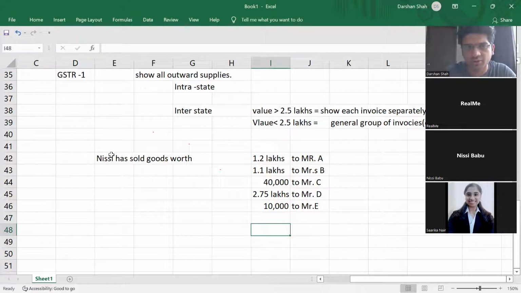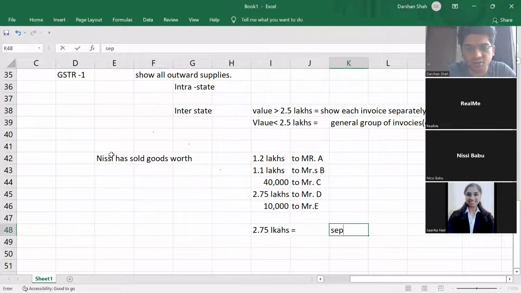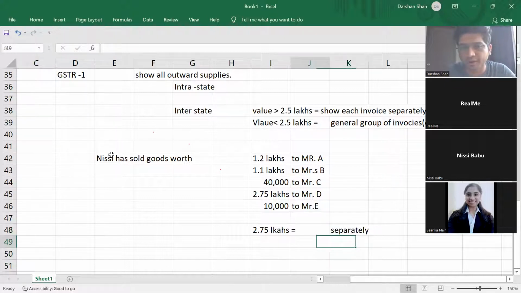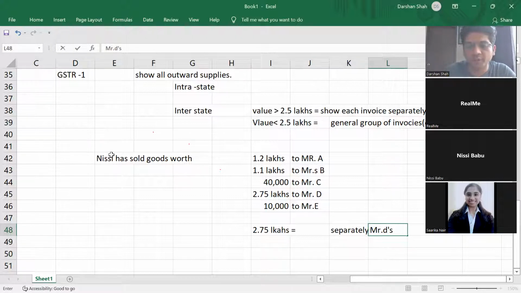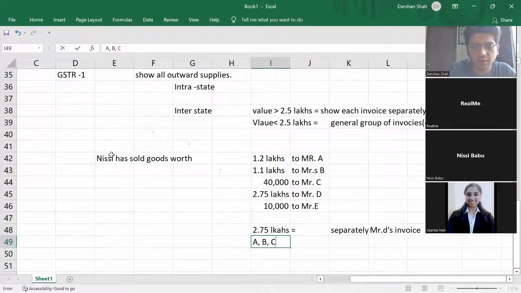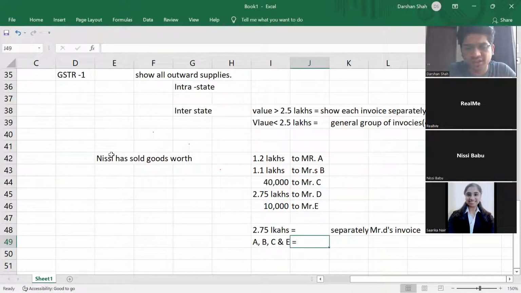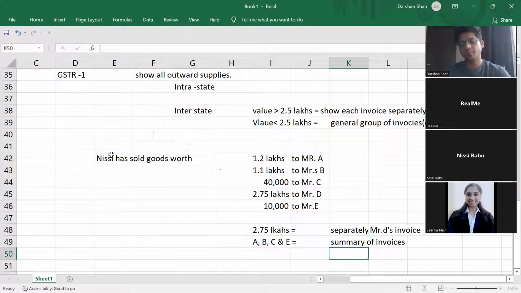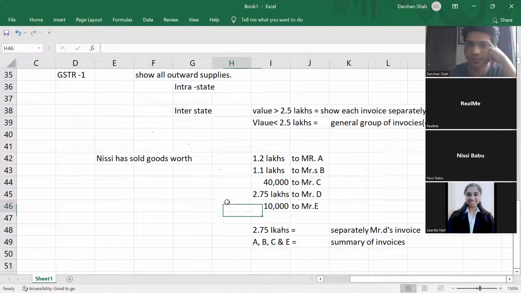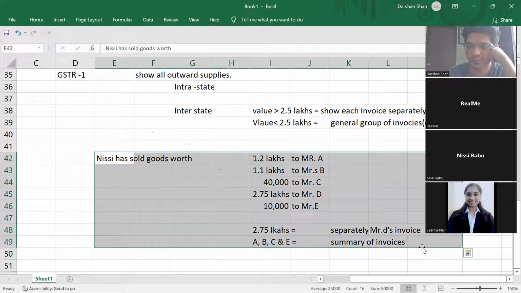Nisi will make two statements. Nisi will upload two invoices. The 2.75 lakhs invoice she will upload separately. Why? Because it is a significant amount, more than 2.5 lakhs. So Mr. D's invoice will have to be uploaded separately. And for all others, for A, B, C, and E, she'll just make a list summary. She'll just give a summary of invoices in short. She doesn't need to show it separately. Understood this? What is the concept?